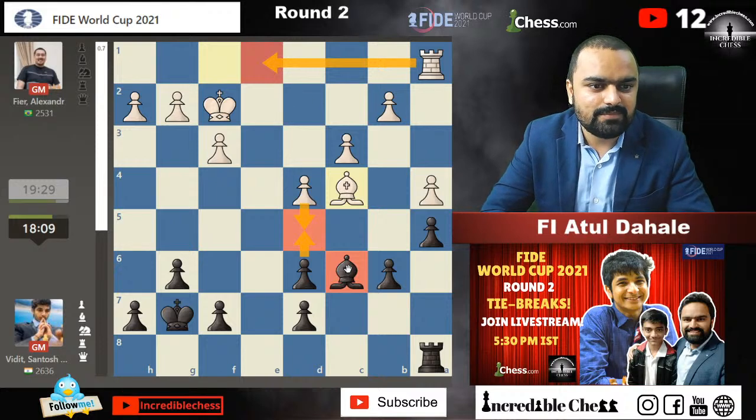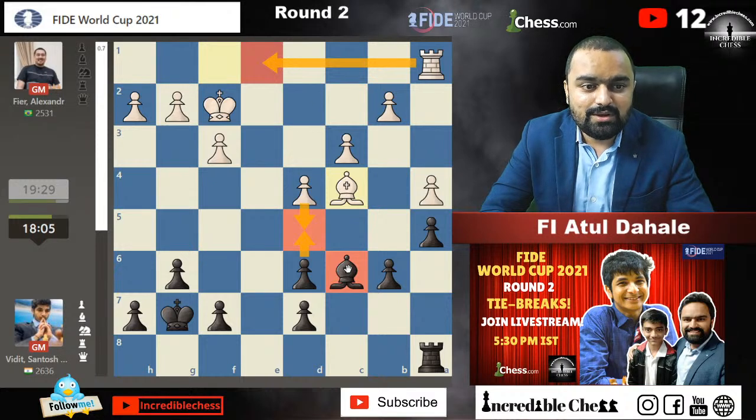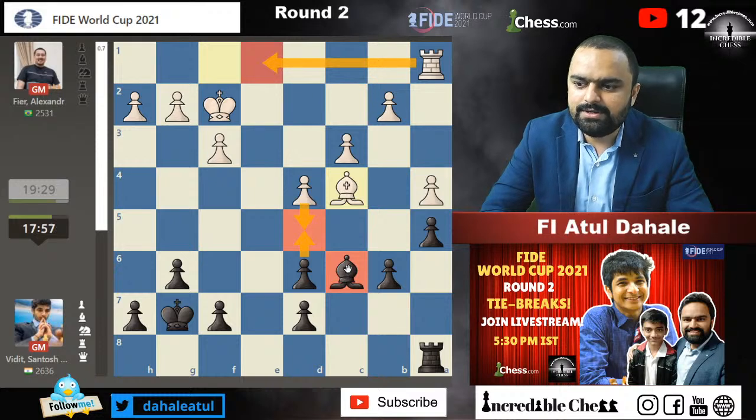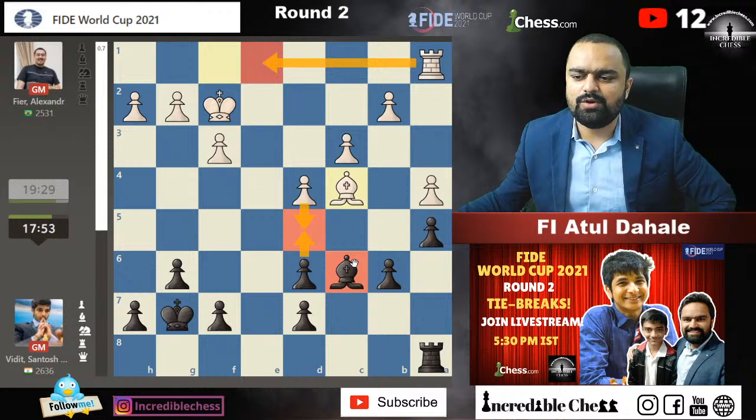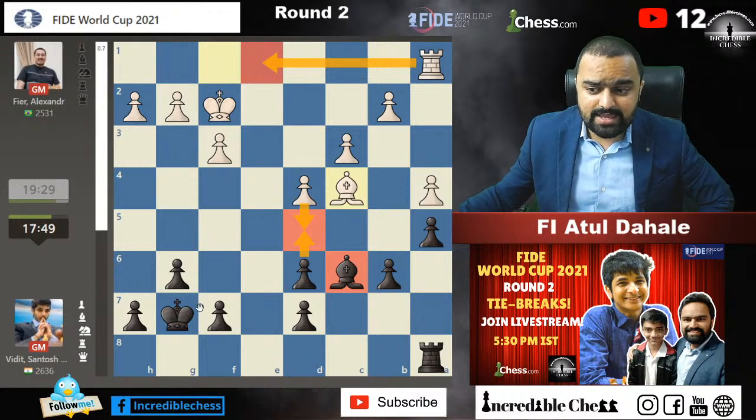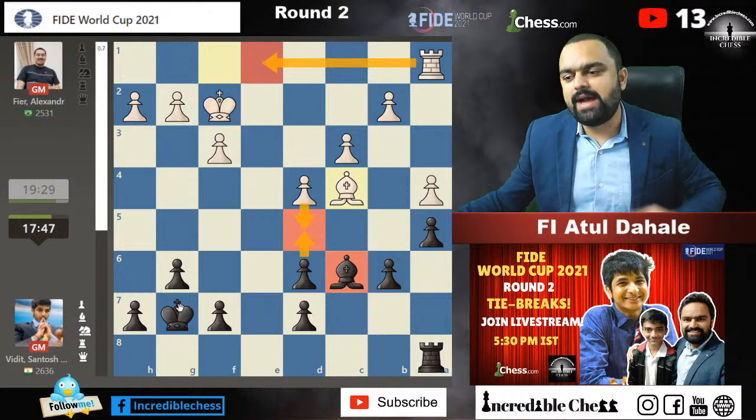That's what I'm saying. Vidit's game, did he again fall for preparation? Well, I don't think he fell for preparation. He is playing equal chess, an equal position. He did not fall for any preparation. This is a normal position for him. Maybe he just wants to play an equal game with the black pieces, and he will try more with the white pieces. That's what I think.